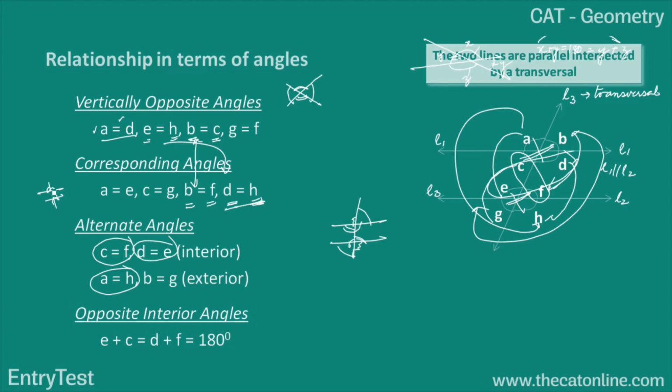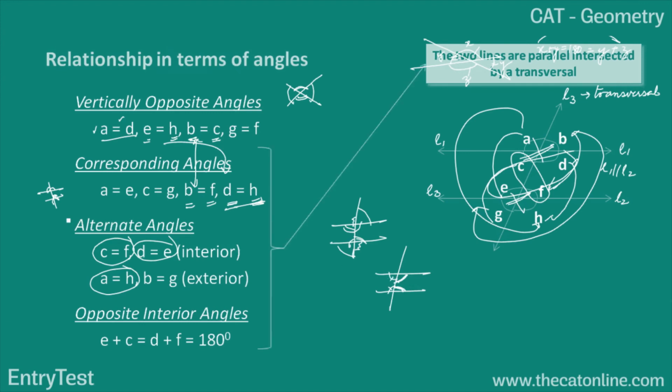Now opposite interior angles: if you look at E, C, D and F, E and C, which are these angles, sum up to 180 degrees. So the interior angles form a supplementary pair. This and this also sum up to 180 degrees.